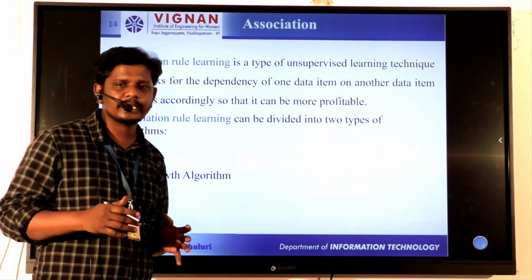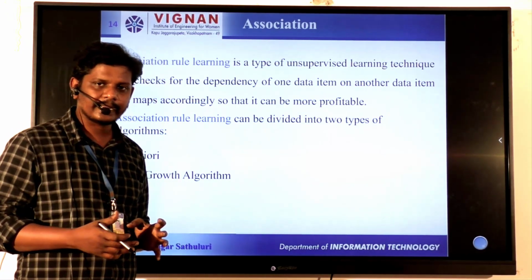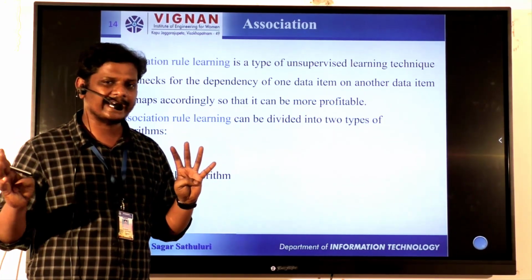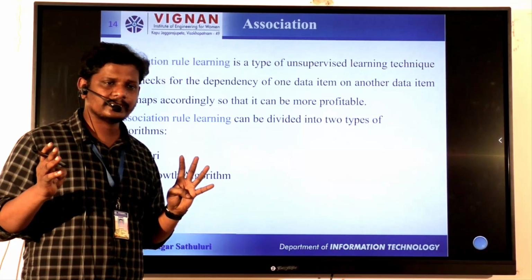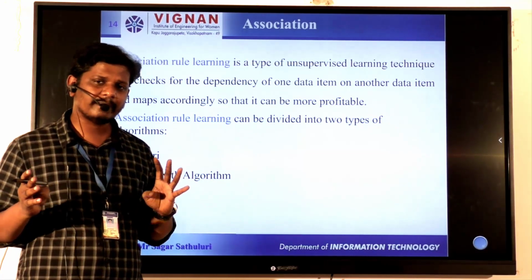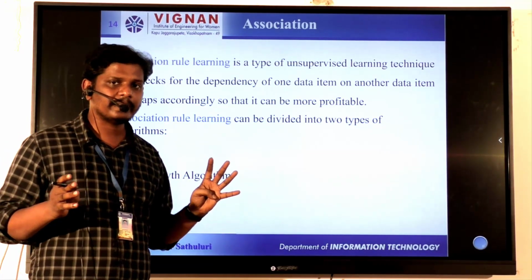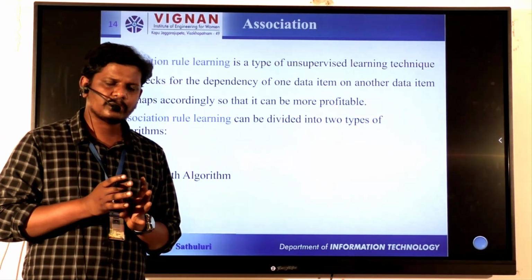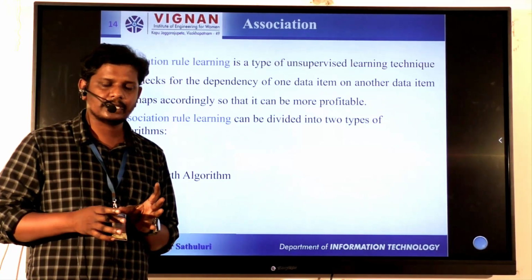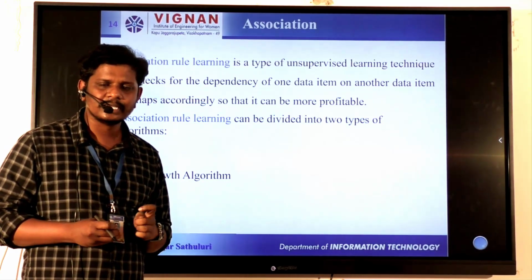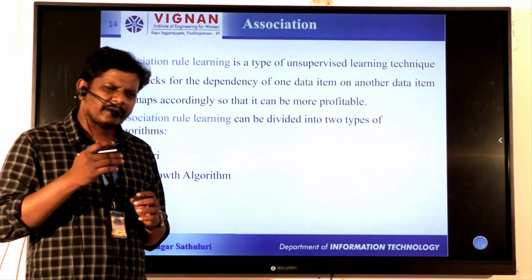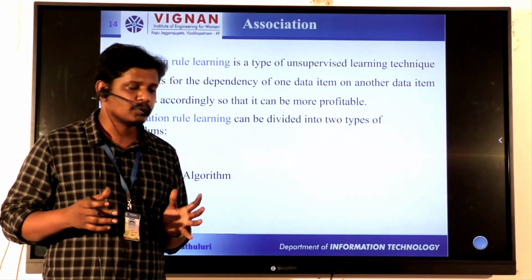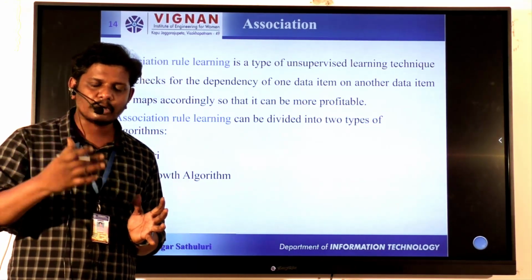For example, suppose we went to a supermarket. If you buy an X item, then obviously you will depend on a Y item. The best example for this is, if you buy bread, then obviously you will depend on milk. These two things are compulsory, and we are going to buy them simultaneously. This kind of situation is known as association. Finally, supermarket managers analyze which items are frequently bought together.